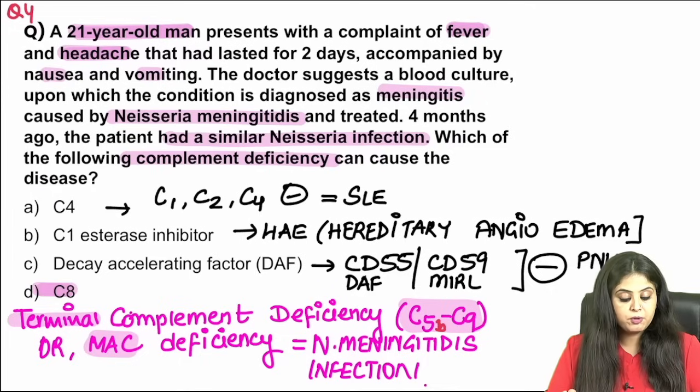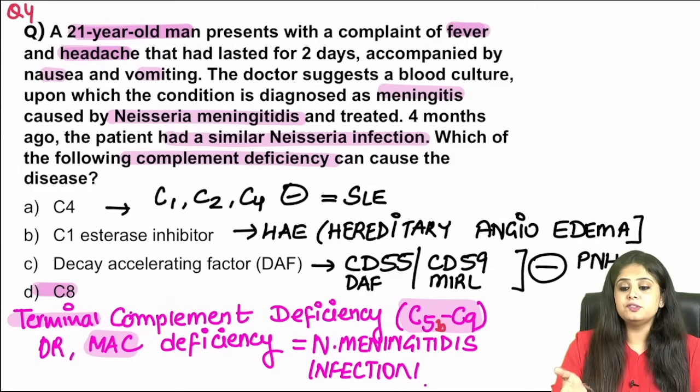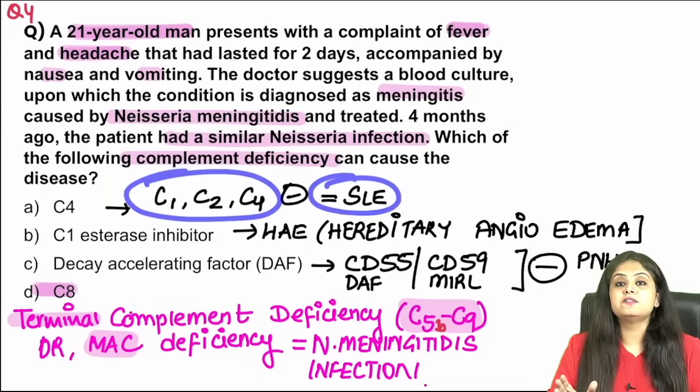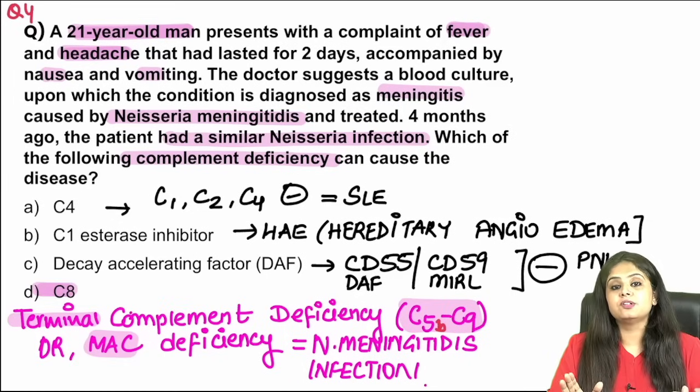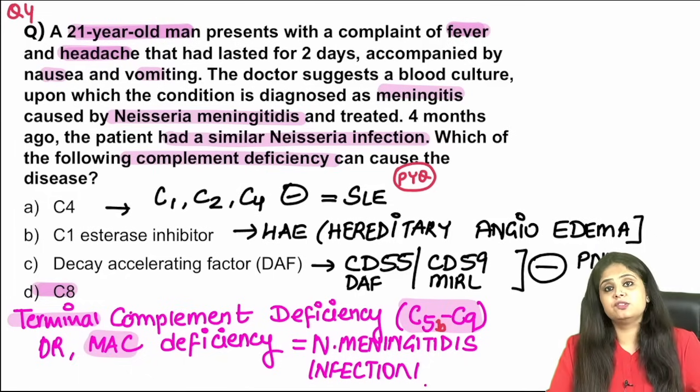But what if there is a problem in the early complement proteins? How does the pathway start? It is C1, C2, C4. These are the early pathways, right? The early complement proteins deficiency or defects are associated with autoimmune disorders like SLE. That has been a NEET PG PYQ, which I don't think students give much importance to. So in case you missed out on this, you should know.